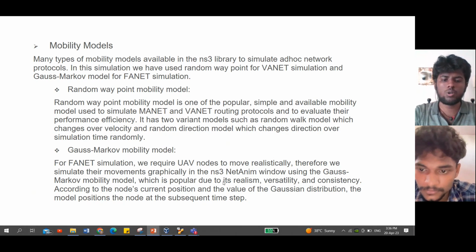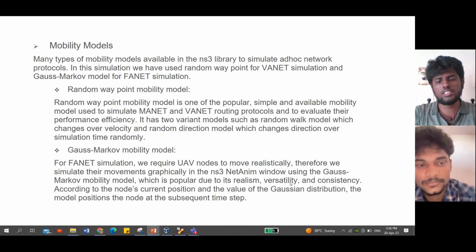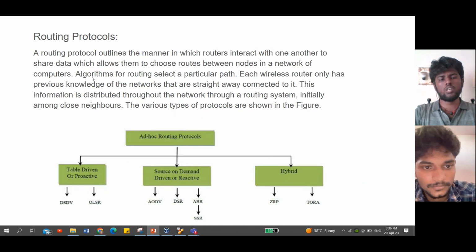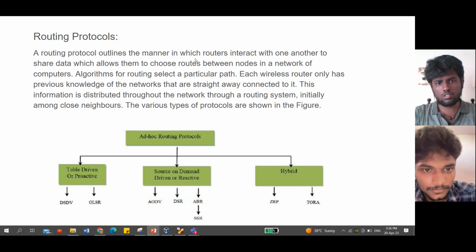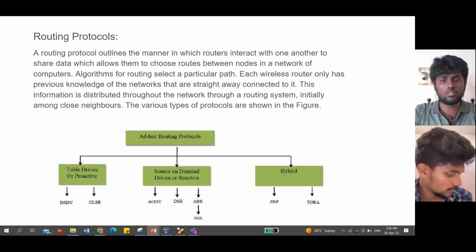The Gauss-Markov model is popular due to its realism, versatility, and consistency. Routing protocols are algorithms which help routers interact with one another and share data via the chosen routes between the nodes in computer networks.